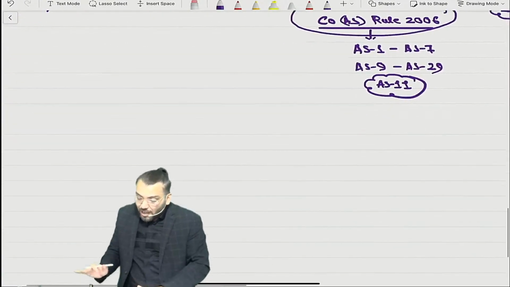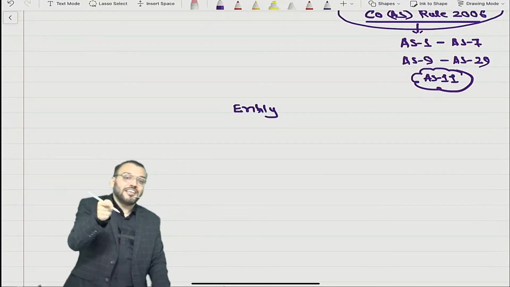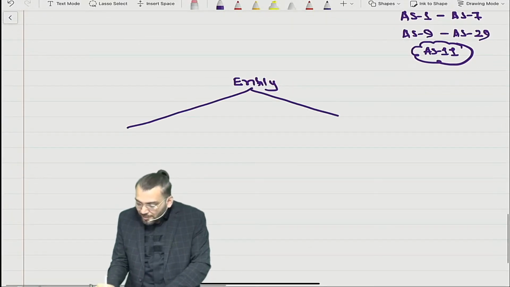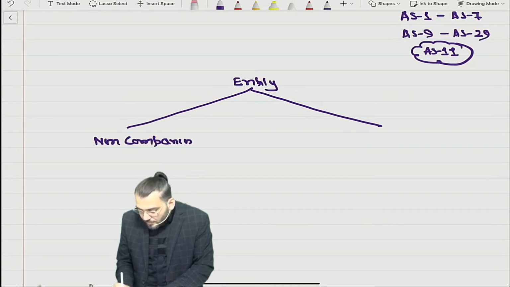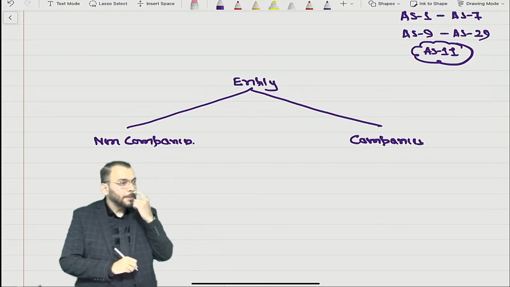Now just try to understand, as far as the entity is concerned, which AS is applicable to which entity. So can you see now there are two types of entity. One is non-companies, one is companies. Understood?